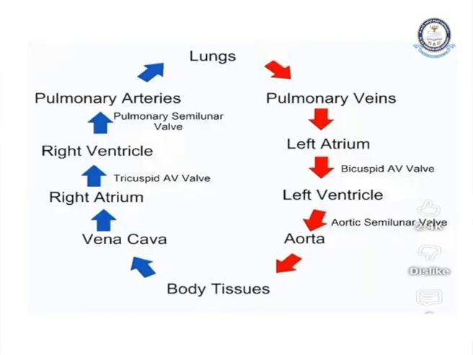When we look at the flow chart, we can see that red refers to the oxygenated blood coming from the lungs, pulmonary veins to the left atrium, left ventricle, aorta, body tissues.